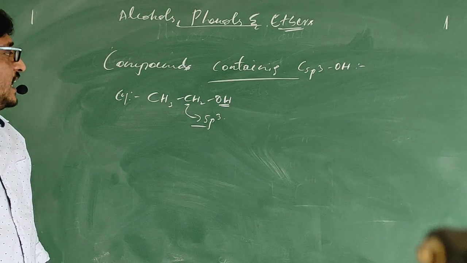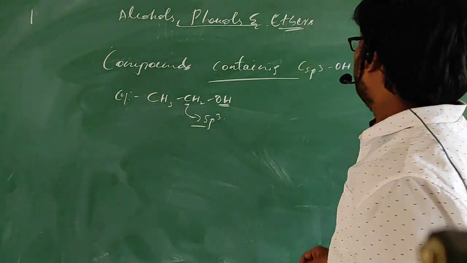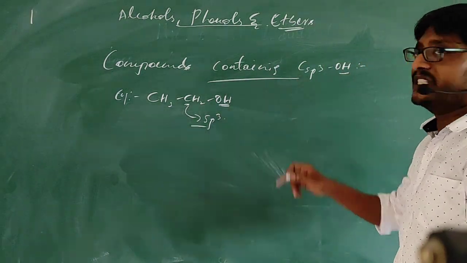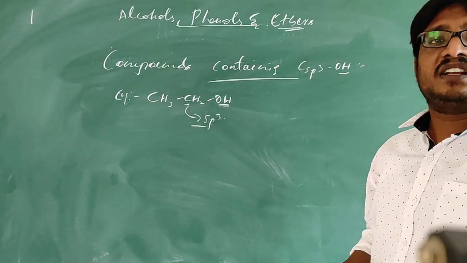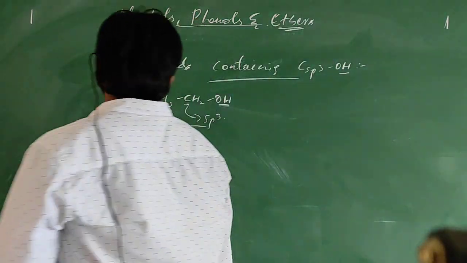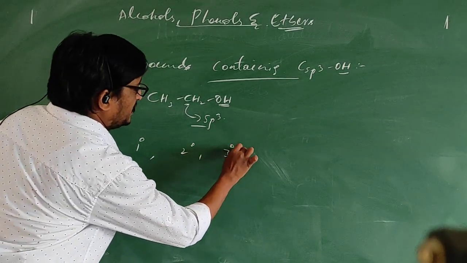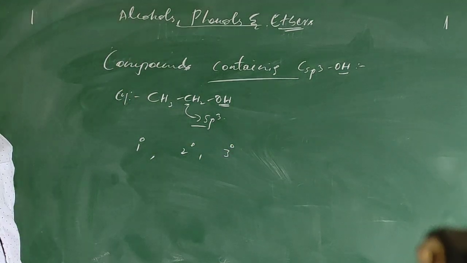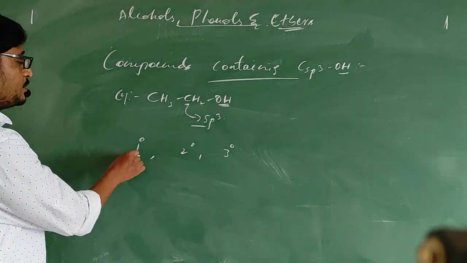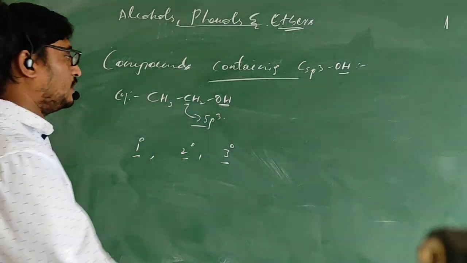These compounds in which the OH group gets attached to an sp3 hybridized carbon are further classified into three types: primary, secondary, tertiary. Let us see what is a primary alcohol, what is a secondary alcohol, what is a tertiary alcohol.